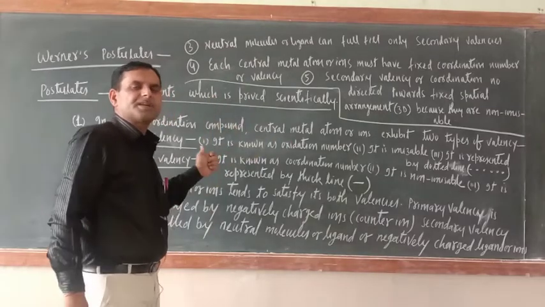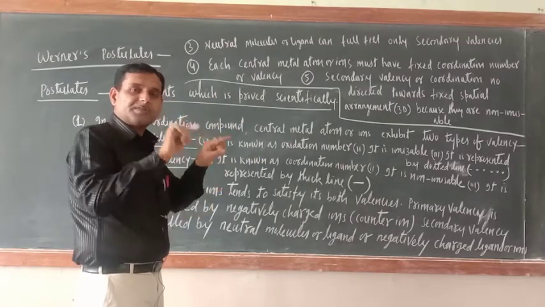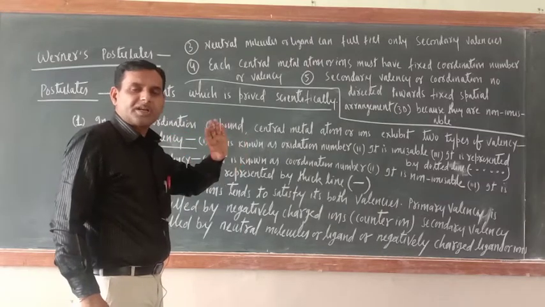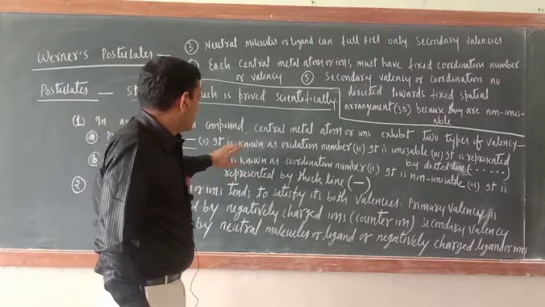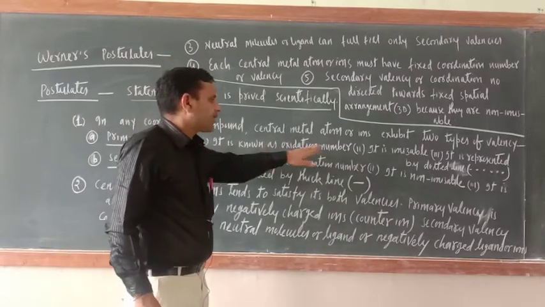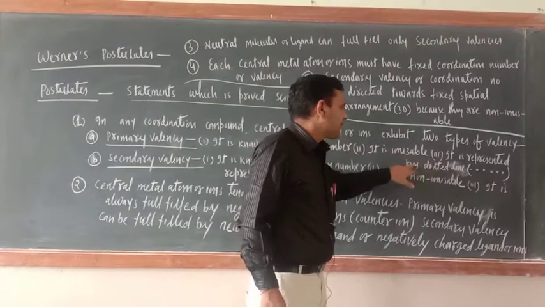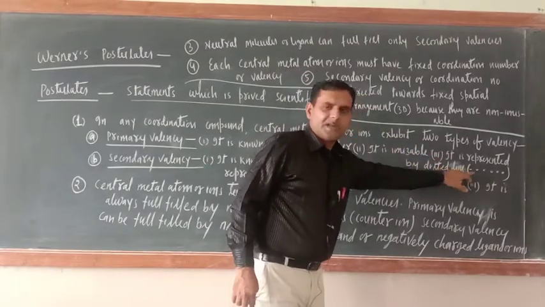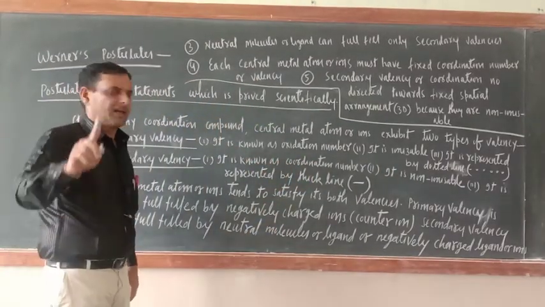They are not present in the coordination sphere, because the things present inside the coordination sphere are non-ionizable. It is represented by dotted lines, since it is ionizable.